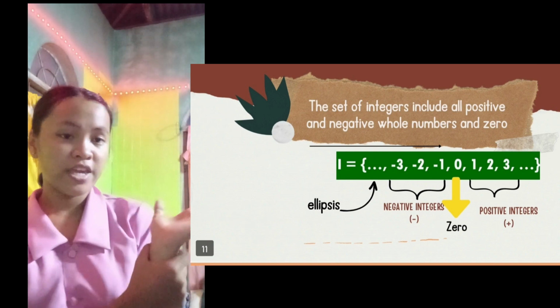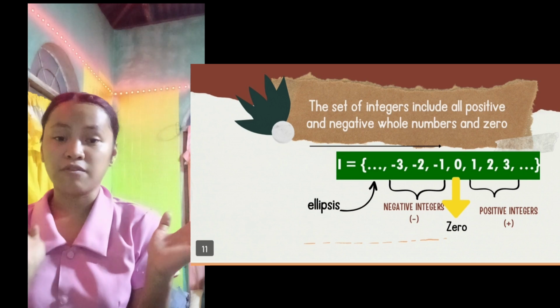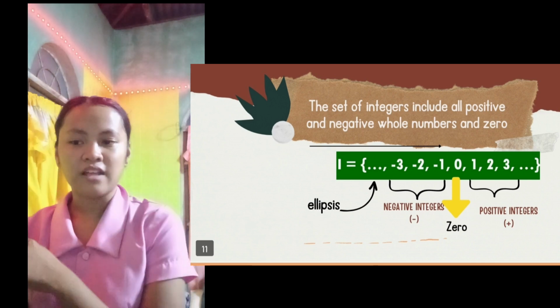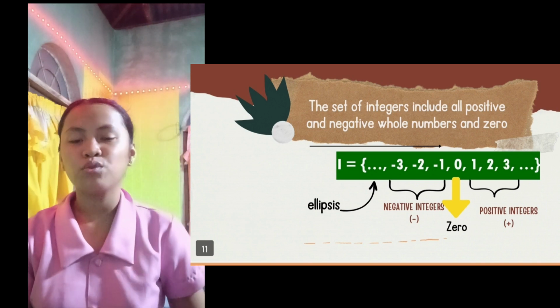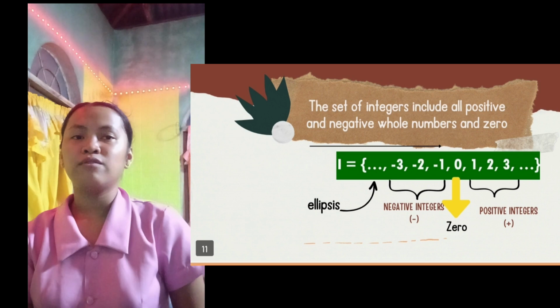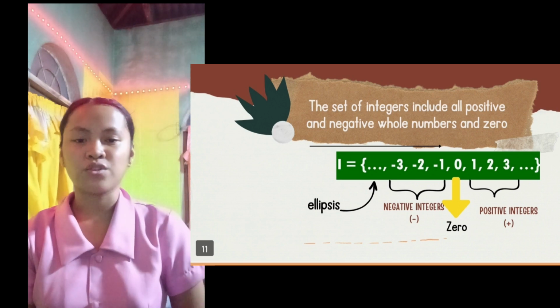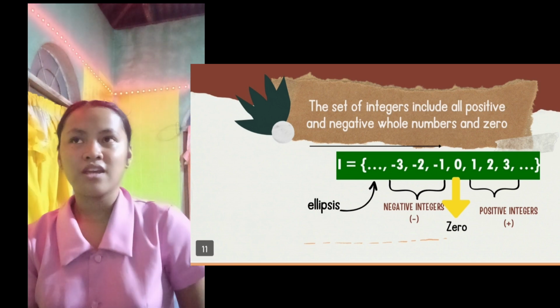As you can see in the picture, the negative numbers on the left side are negative 1, negative 2, negative 3, and negative 4. On the right side are the positive integers: positive 1, 2, 3, and 4. Remember, we don't have to add a plus sign to call them positive integers. In the middle, the 0 is neither positive nor negative. The opposite of negative 3 is positive 3.